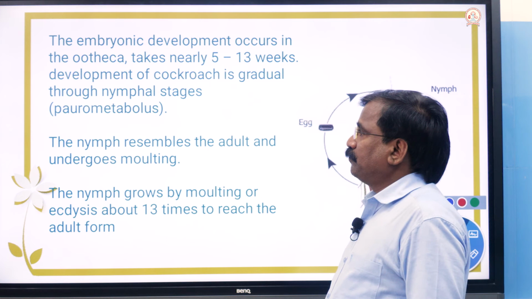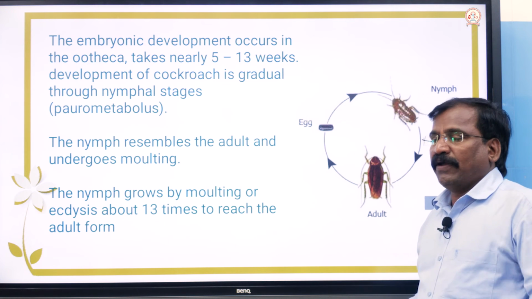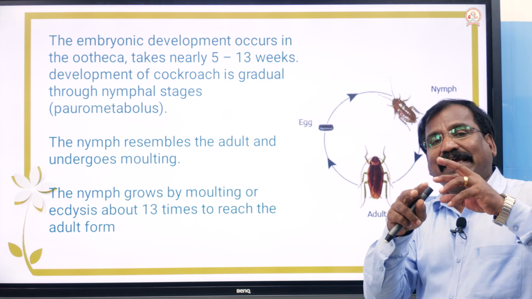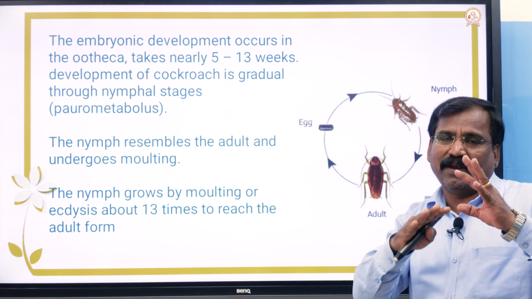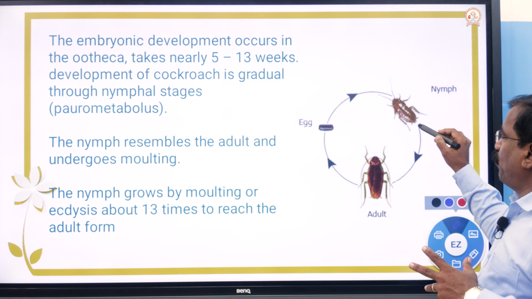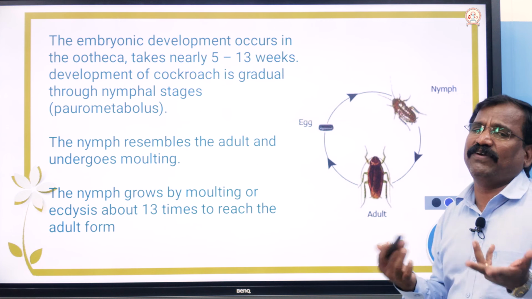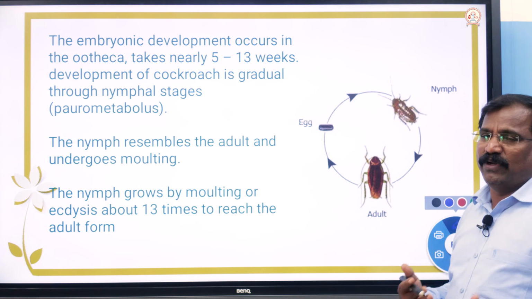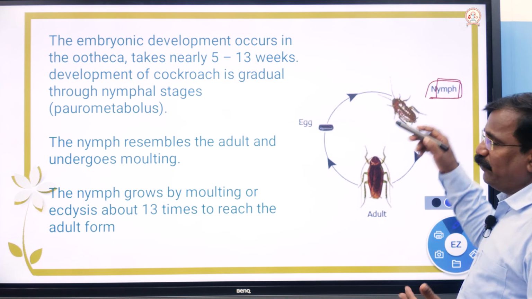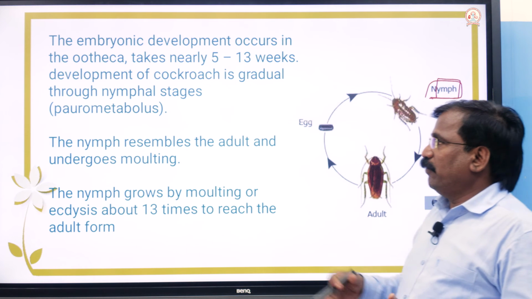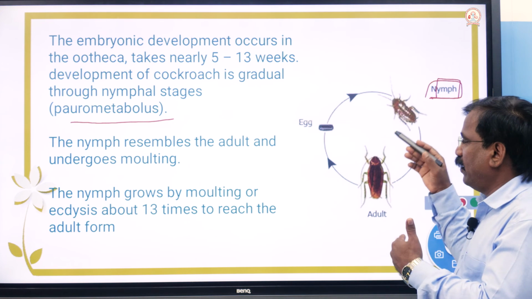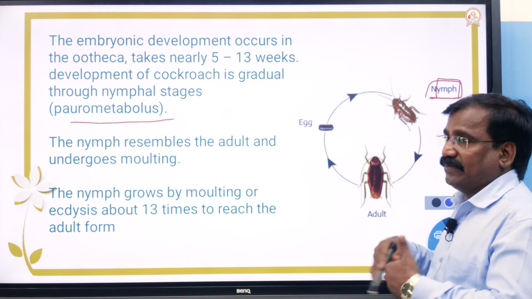Take a butterfly, its young one is a caterpillar. It is entirely different from the parent, so we can call it a larva. But here, when the egg hatches out, the young one differs from the parent only in certain aspects, otherwise it mostly resembles the parent, so that stage is called a nymph. The nymph undergoes gradual changes, which is called paurometabolous development.